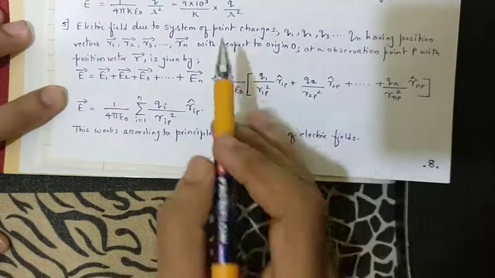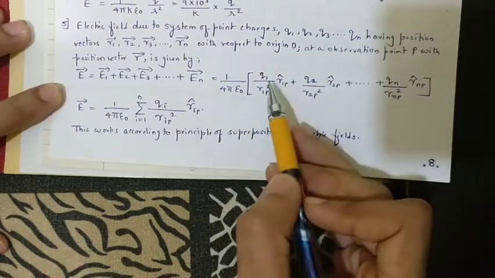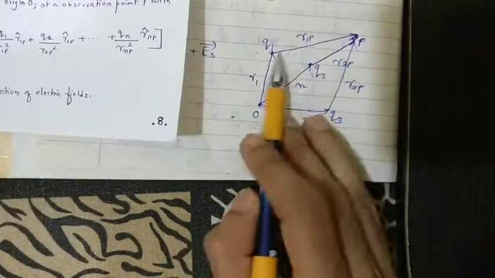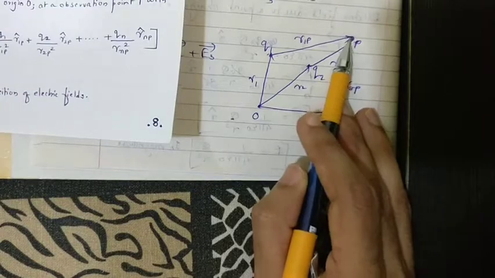Substituting the formula, 1 upon 4 pi epsilon naught will come out as common. What will remain is the first source charge, that is Q1, upon the distance between the source charge and the point of observation, the point at which I want to find the electric field.